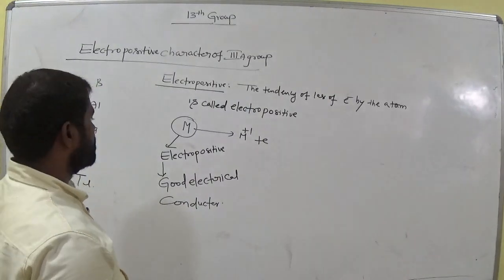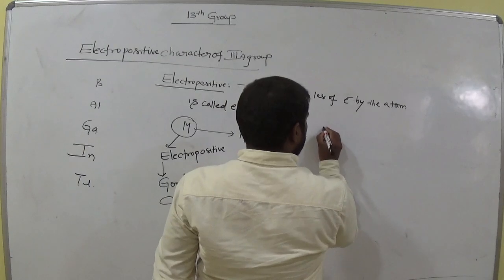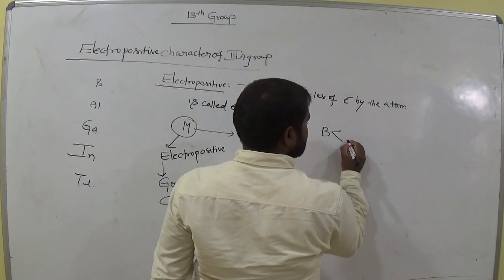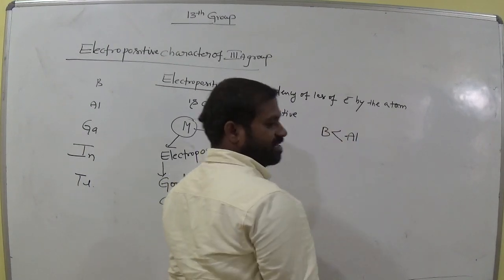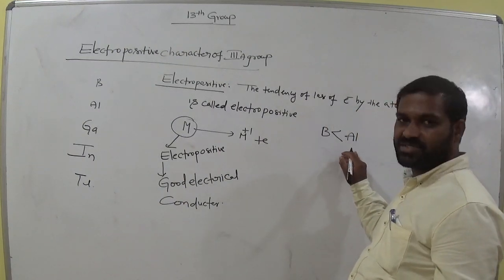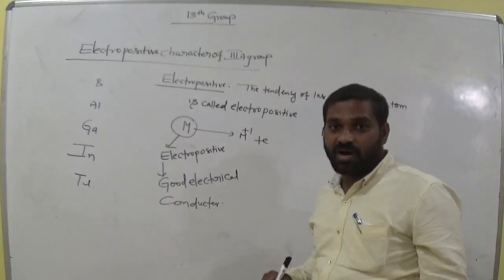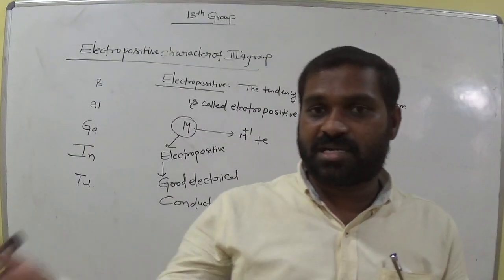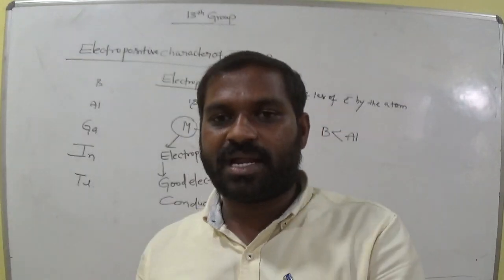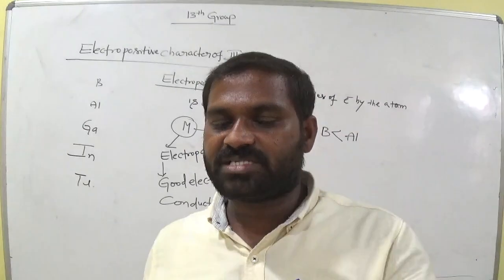Okay, so if you compare these, boron is less electropositive than aluminium. Why? Because boron is a non-metal, not a metal. All metals easily lose electrons and become good electropositive elements. But boron is a non-metal, so it is unable to lose the electrons.